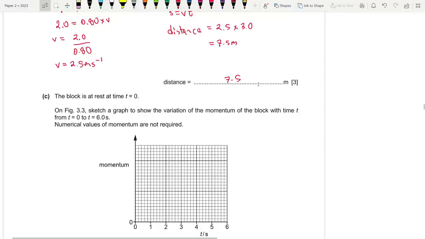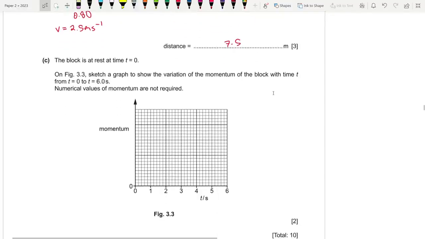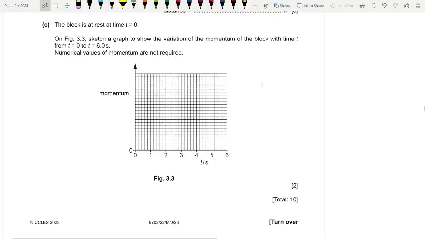Now, the block is at rest at time t equals 0. On figure 3.3, sketch a graph to show the variation of the momentum of the block with time t from t equals 0 to 6 seconds. Numerical values of momentum are not required. Interesting. So we need to know that from 3 to 6 onwards, velocity is constant and mass is also constant. So P must also be constant from 3 to 6.